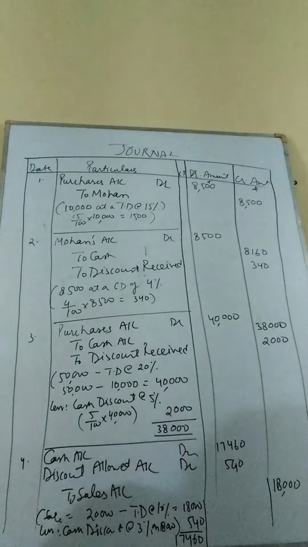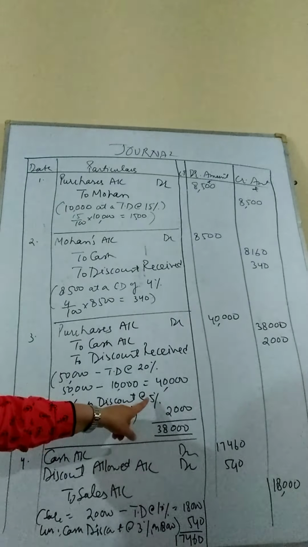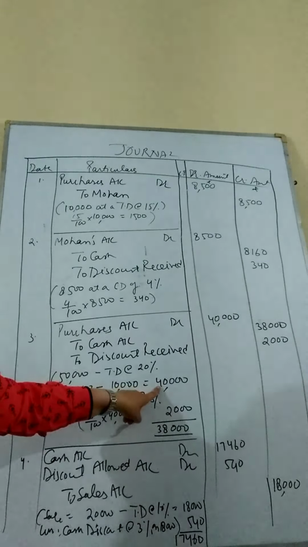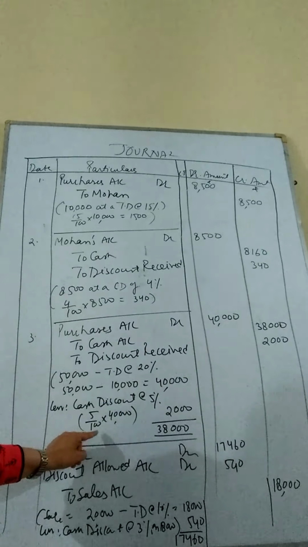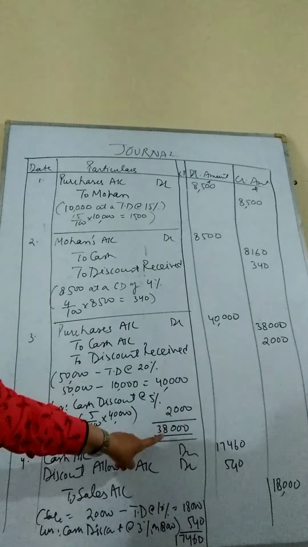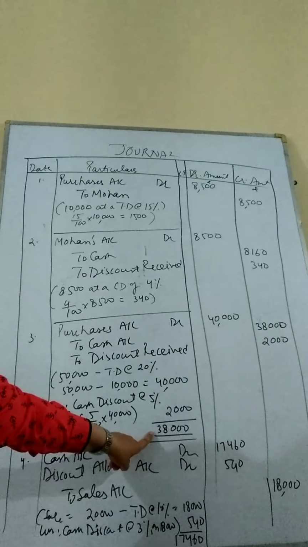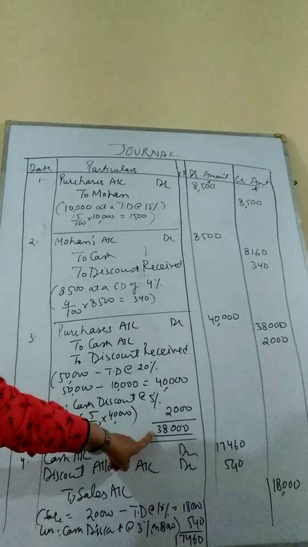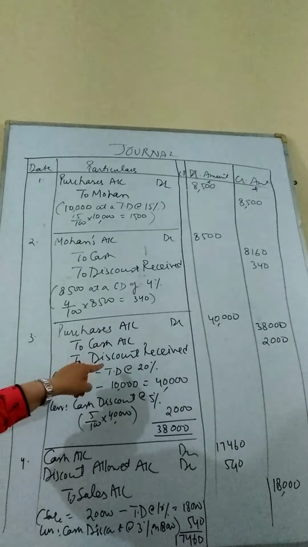And then furthermore, a cash discount is also allowed at the rate of 5%. The 5% will be calculated of 40,000, not 50,000. Cash discount will be calculated 5% of 40,000, which turns out to be 2,000. Now the net payable amount shall be 38,000 after deducting both the discounts, trade discounts as well as cash discount. Let us see the journal.